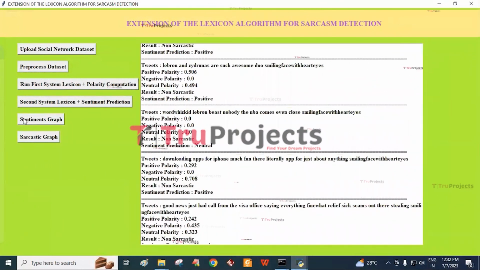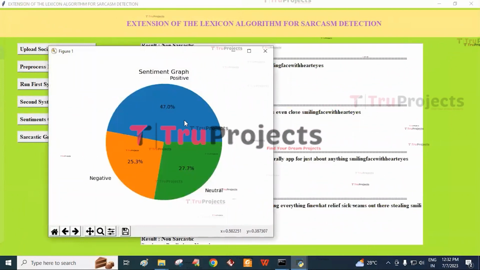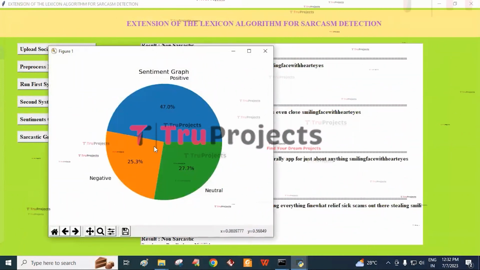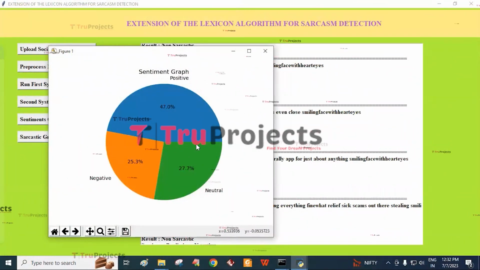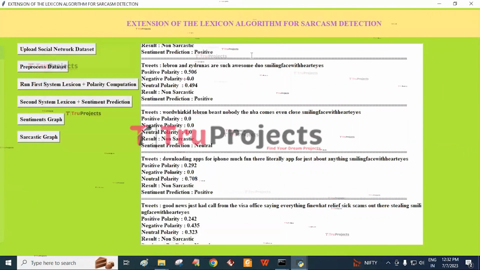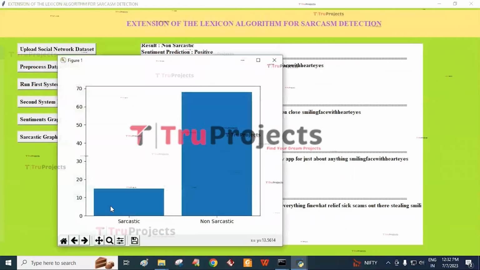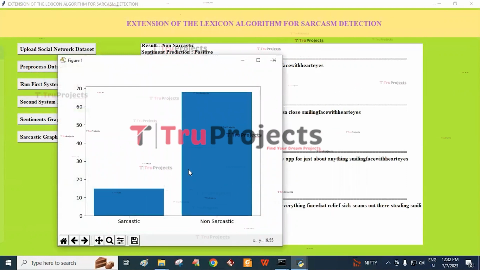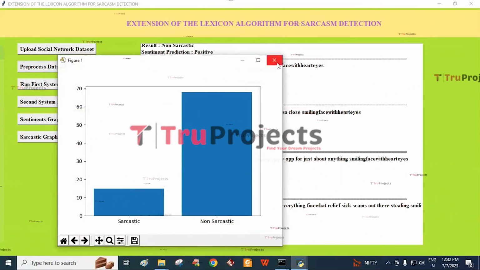And then click on the sentiment graph button. By this, the sarcastic sentiment graph is displayed. In the screen, we can see the pie chart where we can see the positive, negative and neutral tweet percentages. And click on the sarcastic graph button. By this we get a bar graph where the x-axis represents sarcastic and non-sarcastic and the y-axis represents the count of sarcastic and non-sarcastic tweets.